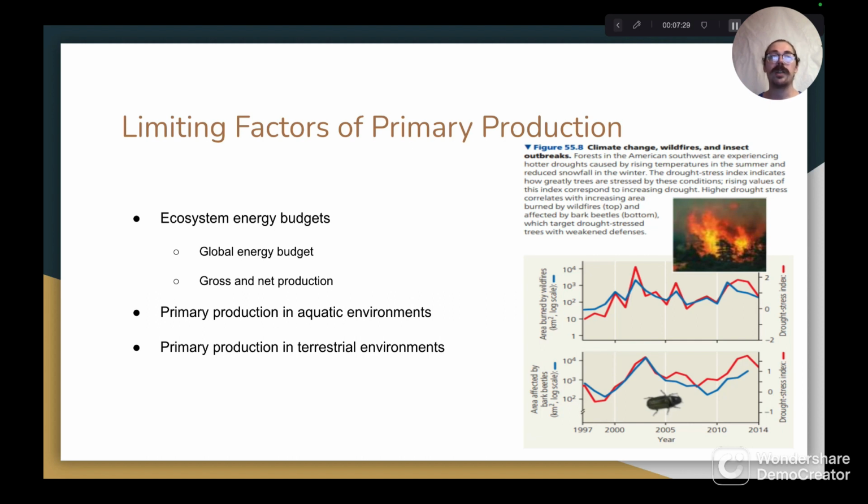Next, we'll talk about nutrient limitation. While the availability of solar energy does limit primary production in aquatic environments, the availability of nutrients is the primary limiting factor of primary production within these environments. Furthermore, the critical nutrient whose availability is responsible for limiting an ecosystem's primary production is referred to as the limiting nutrient, and the limiting nutrient must be introduced in more significant quantities for an ecosystem's primary production to increase.